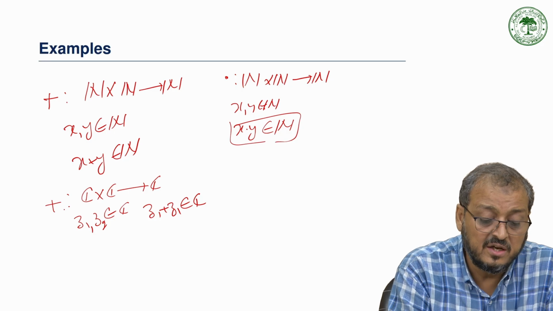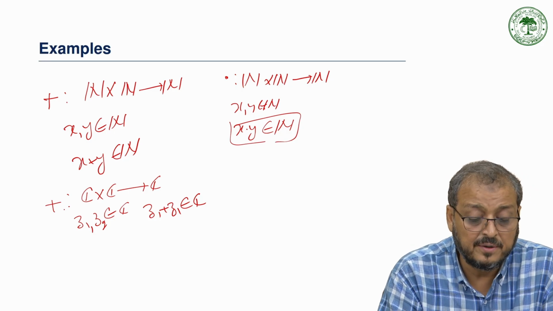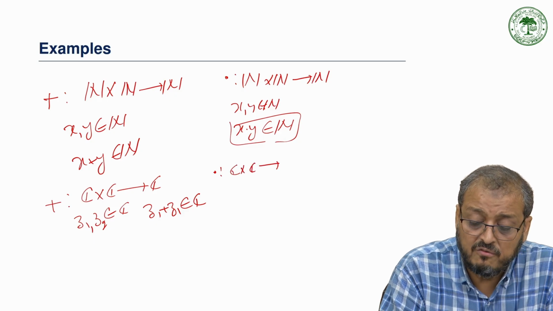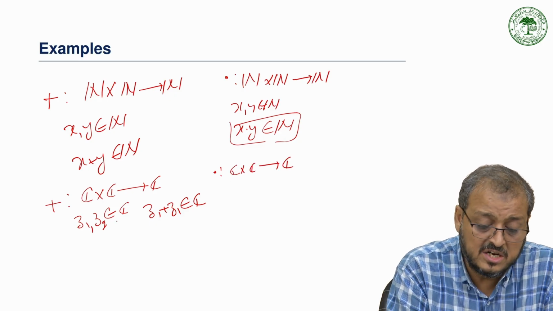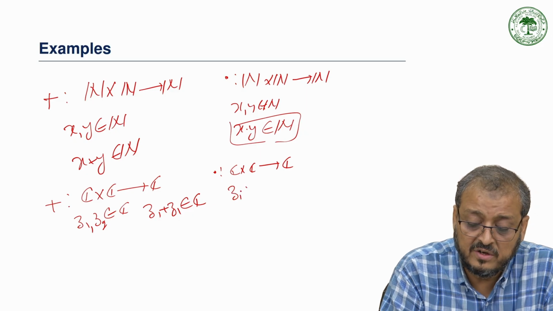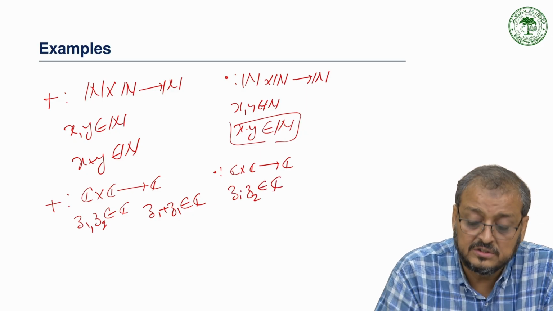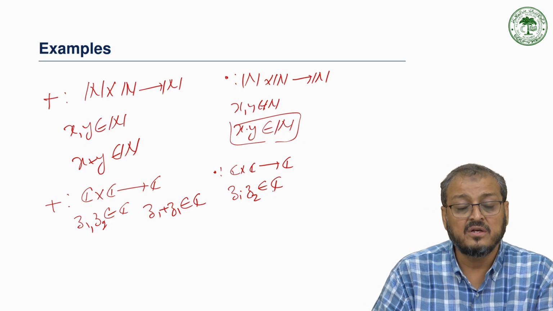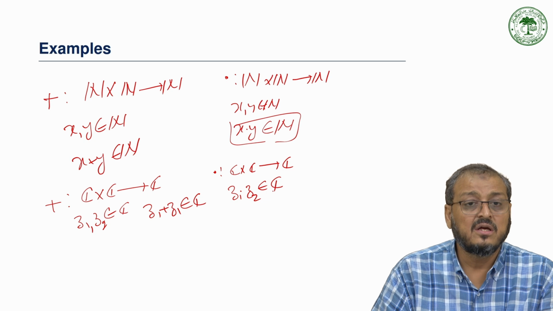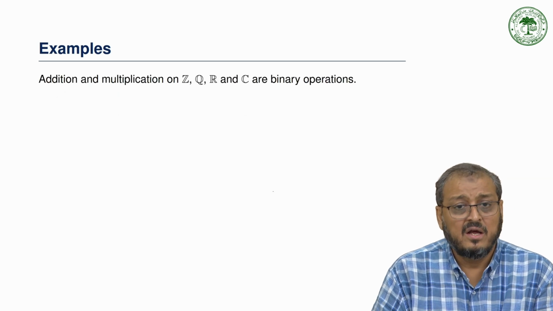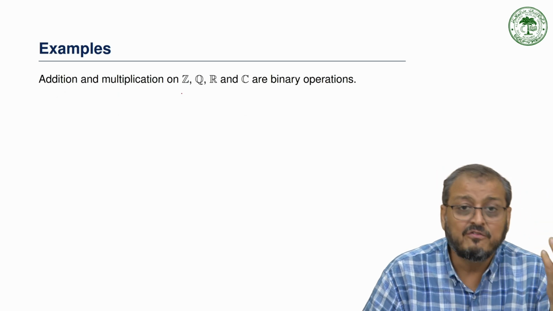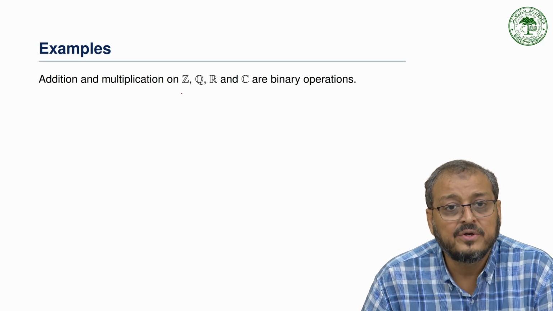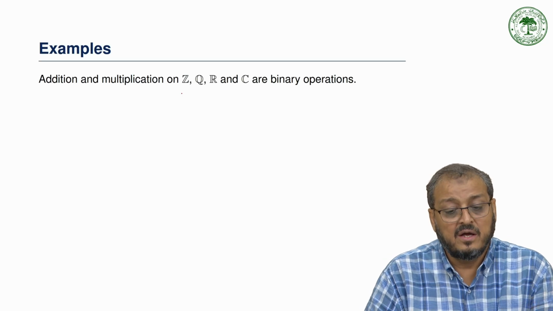So we can say that under addition of two complex numbers, and similarly under multiplication of two complex numbers, if we take z1 and z2 as complex numbers, then z1 into z2 is also an element of C. So under addition and under multiplication, the set of complex numbers is again a binary operation. Similarly, the set of integers, the set of rational numbers and the set of real numbers are all examples of a binary operation under addition and multiplication.